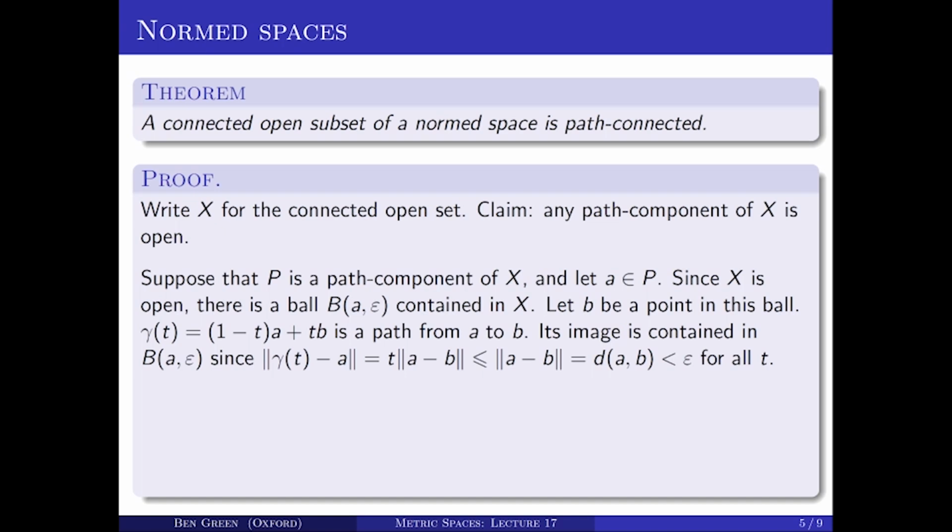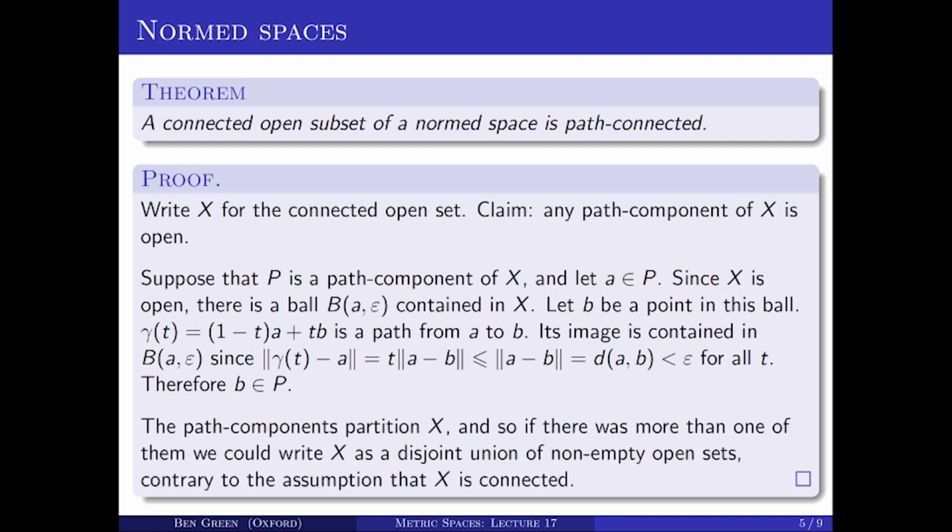So all of these gamma t's lie in this ball of radius epsilon about A, and therefore they all lie in X. So I've exhibited a path in X that joins A to B. And therefore B is in the same path component of X as A. So I've shown that the whole of this ball of radius epsilon about A is in the same path component of X as A. And therefore this path component is open.